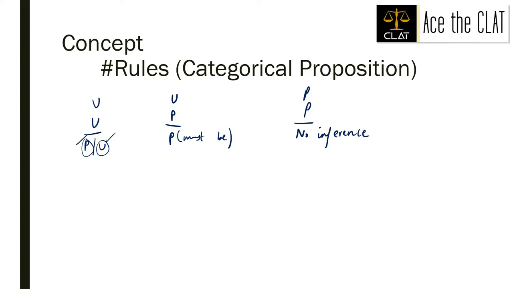You understood what I meant by combined inference, right? When I say all A are B, all B are C, combined inference would be that which we use the middle term, in this case B, to act as a broker between A and C. From these two statements, first we link A with B, then we link B with C, and then we try to determine the relationship between A and C. That is what combined inferences are. So these three are the rules.